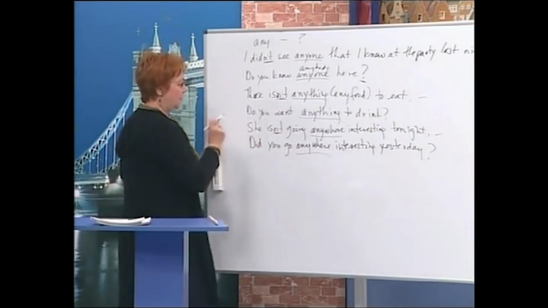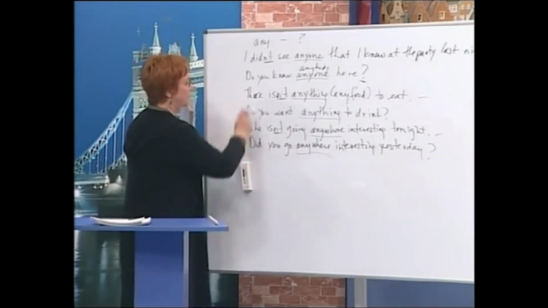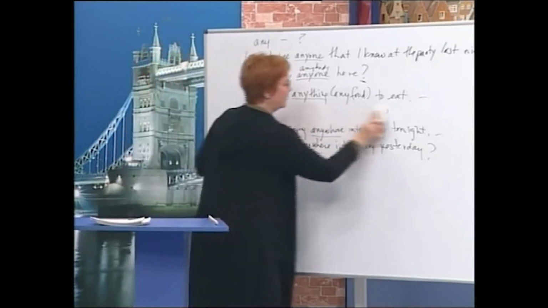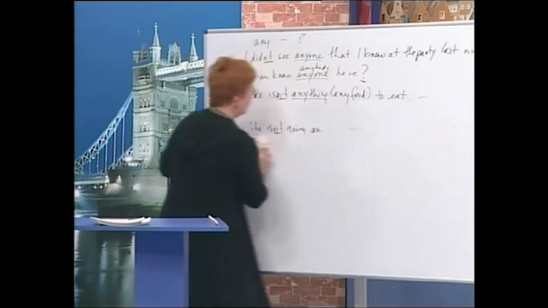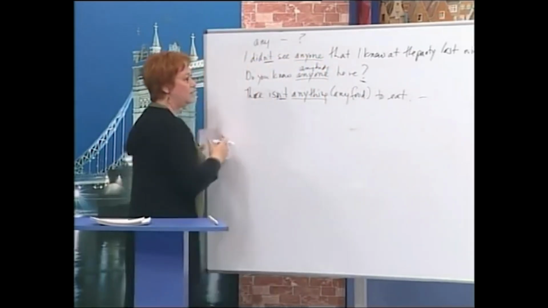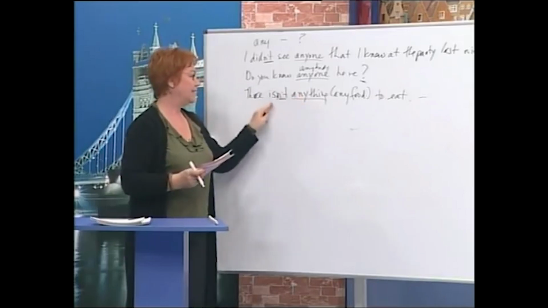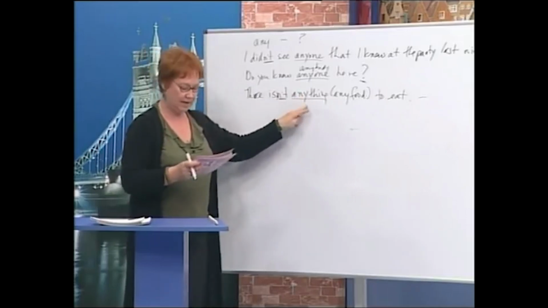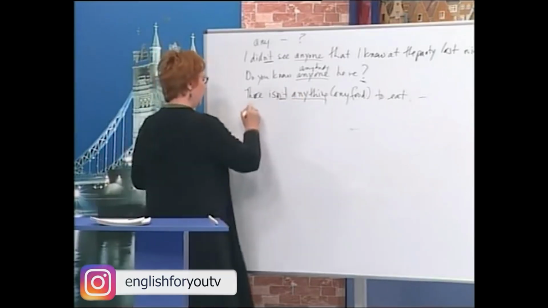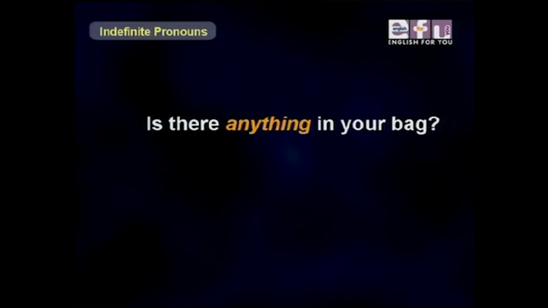Now, if we look at this one, you cannot use, again, this is considered singular, one. So there isn't anything. For example, is there anything in your bag?